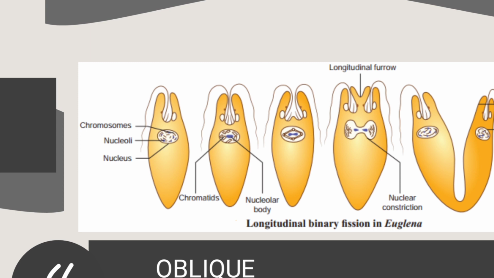It is just placed in between animal and plant. Why? Because like a plant cell, euglena has a chloroplast, it can prepare its own food. Like an animal, it doesn't have a cell wall. Okay, so this is the fact about euglena.